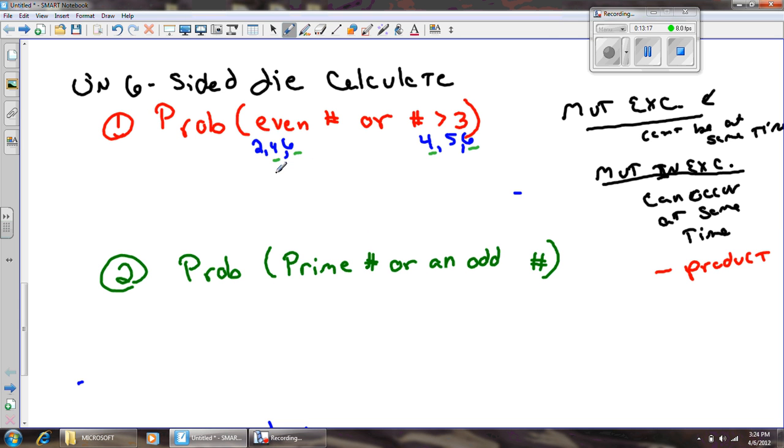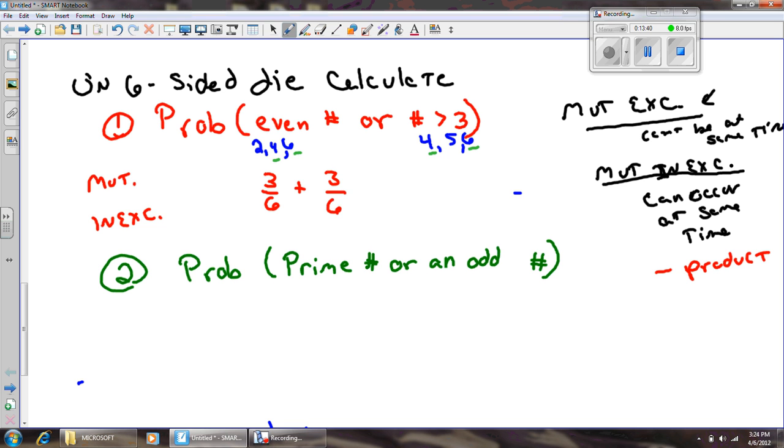Well, 2, 4, and 6, that's 3 even numbers. It's 3 out of 6. The "or" means to add. By the way, I should mark these mutually inclusive. All right. Now, a number greater than 3 looks like there's 3 of those out of 6.